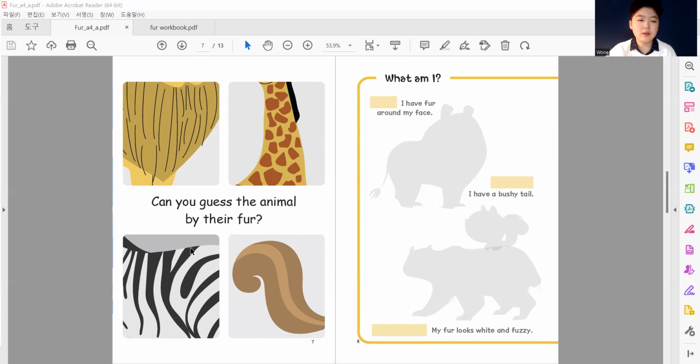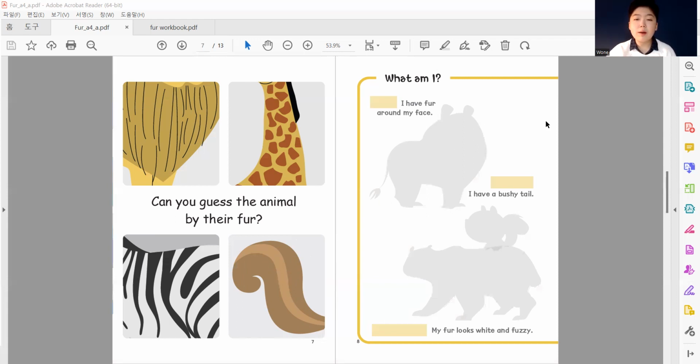What about this one? This reminds me of another animal. It starts with the letter Z. What about this animal? This animal has a bushy tail. I think this animal in Korea doesn't look like this, but in America it looks like this for sure.